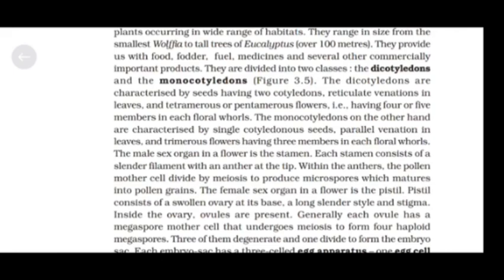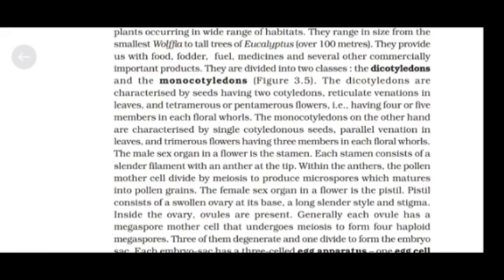The male sex organ in a flower is the stamen. Each stamen consists of a slender filament with an anther at the tip. Within the anthers, the pollen mother cell divides by meiosis to produce microspores which mature into pollen grains.